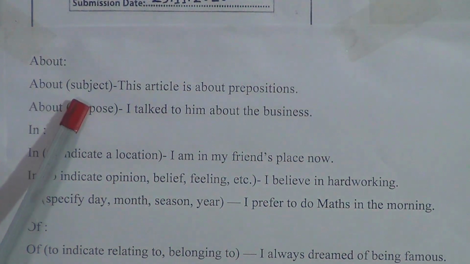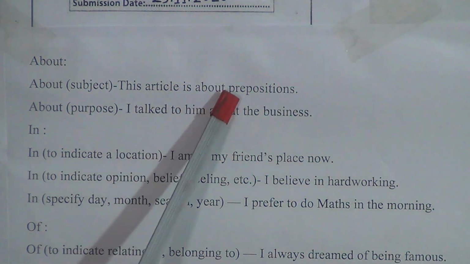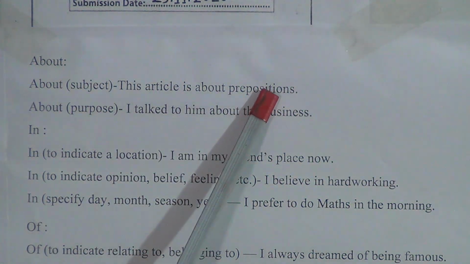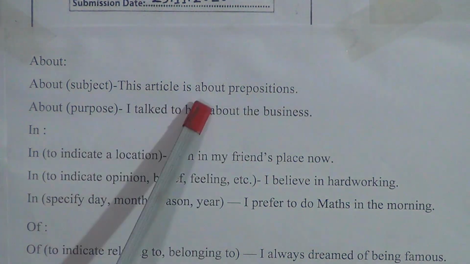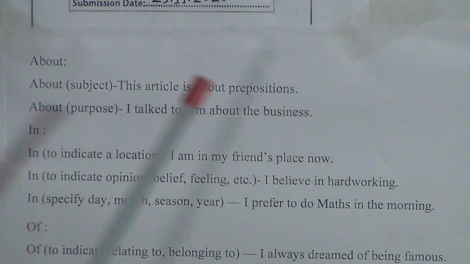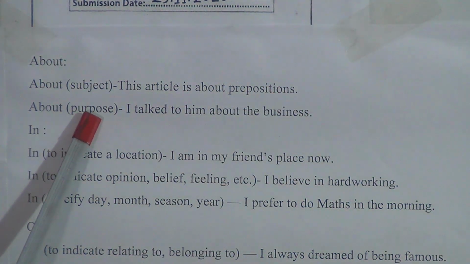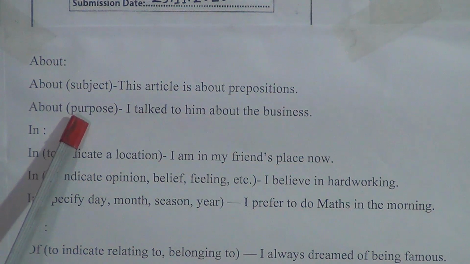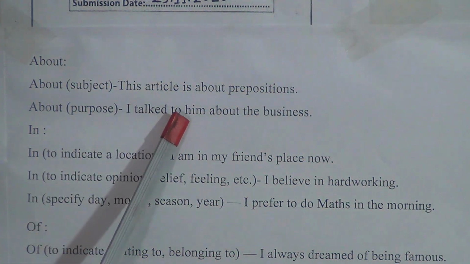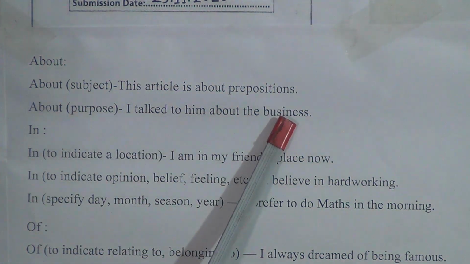Here, about is used to indicate a subject. This article is about prepositions. So look carefully: this article is about prepositions. Next, about is used to indicate a purpose: I talked to him about the business.